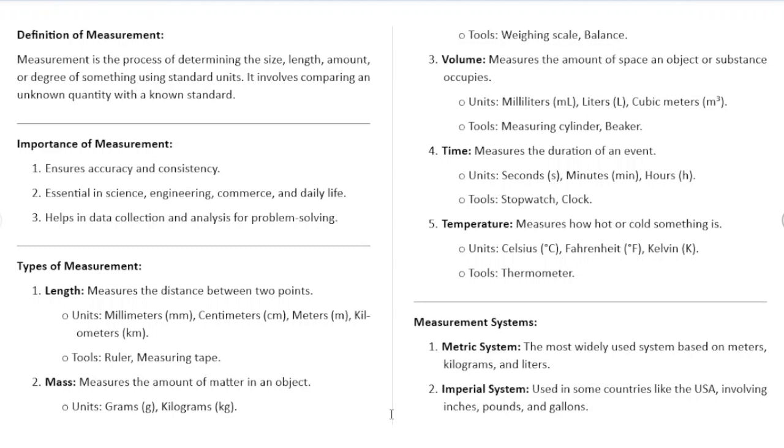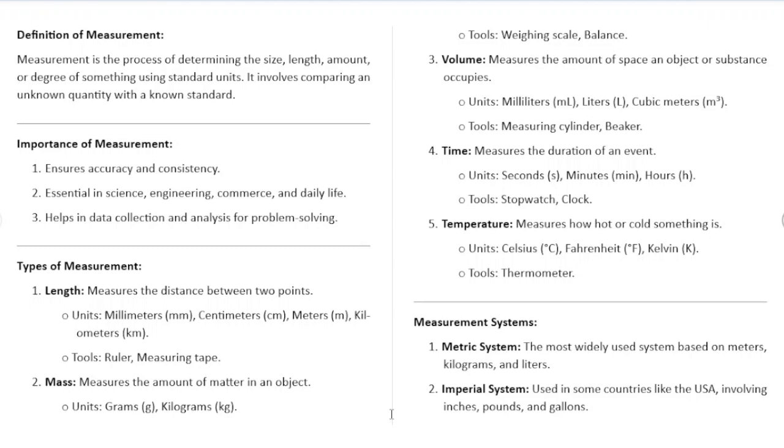So the last type of measurement we want to look at is temperature. Temperature measures how hot or cold something is. The unit that we use to measure temperature is Celsius or Fahrenheit.